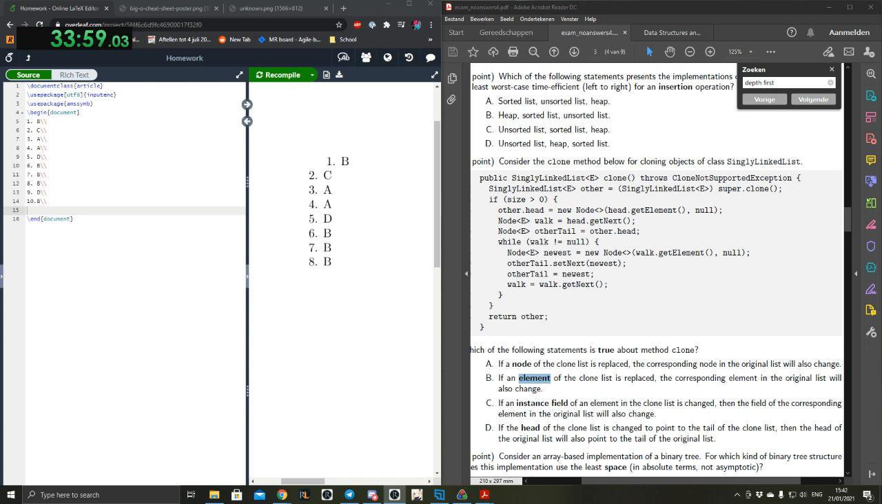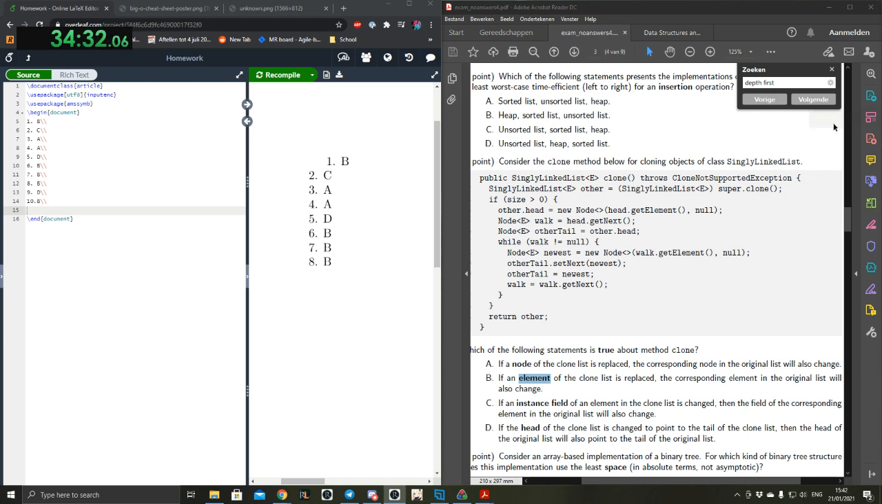Oh, actually, I think it's C. Because what we do here is we change... we don't know what the fields of this linked list class are, and when we clone it... Yeah, go ahead. Sorry, instance fields are basically the variables stored in an object. Yeah, but I mean, we don't know what they are for this concrete class.